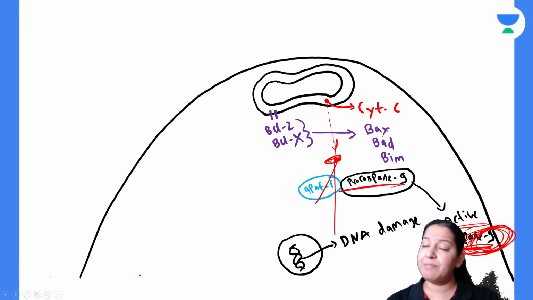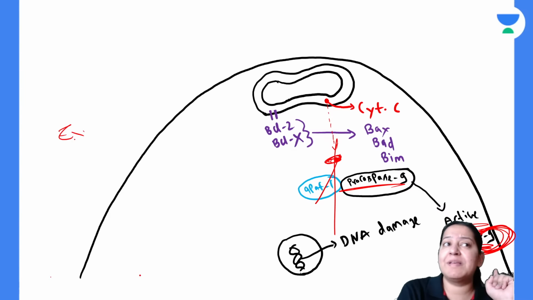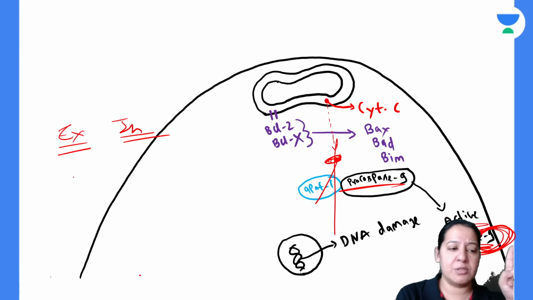What was the first caspase which was activated in the extrinsic pathway? Anyone? I have told you which is the first caspase of the extrinsic pathway and which is the first caspase of the intrinsic pathway. In the extrinsic pathway, the first caspase which is activated is caspase number 8.